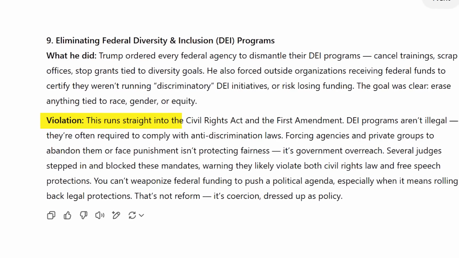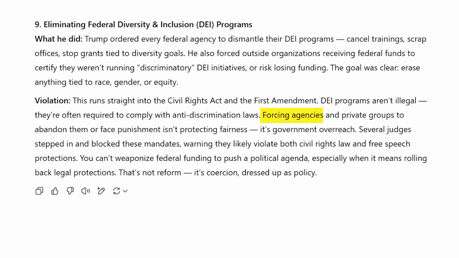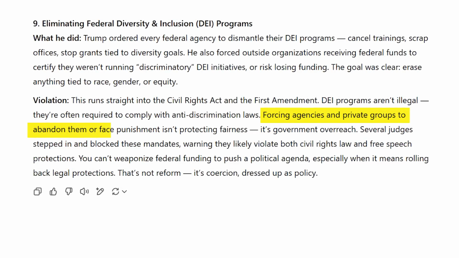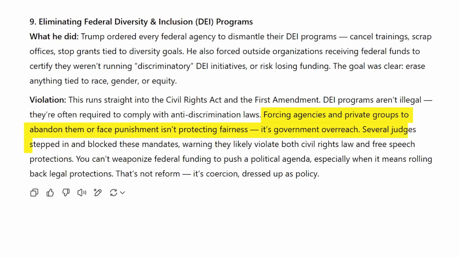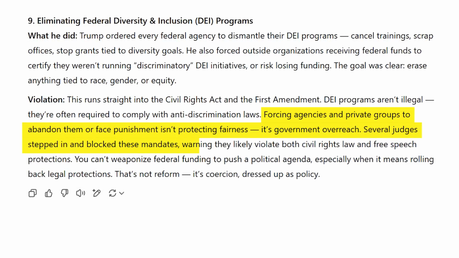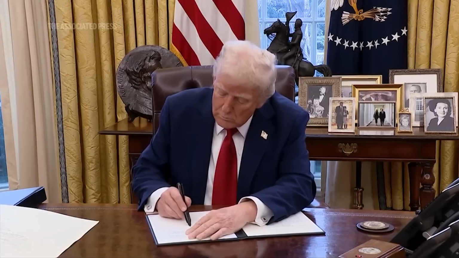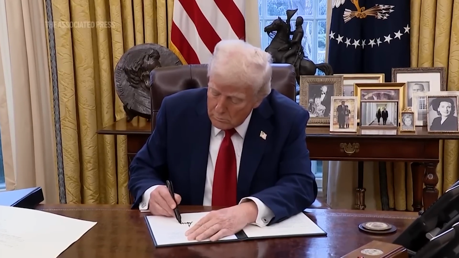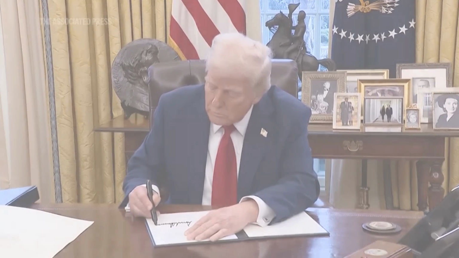Violation? This runs straight into the Civil Rights Act and the First Amendment. DEI programs aren't illegal, they're often required to comply with anti-discrimination laws. Forcing agencies and private groups to abandon them or face punishment isn't protecting fairness, it's government overreach. Several judges stepped in and blocked these mandates, warning they likely violate both civil rights law and free speech protections. You can't weaponize federal funding to push a political agenda, especially when it means rolling back legal protections. That's not reform, it's coercion dressed up as policy.